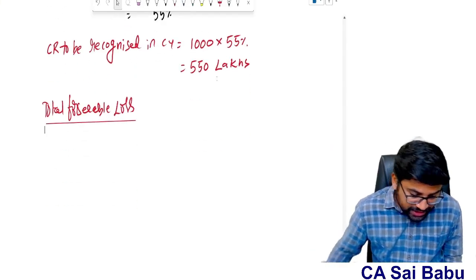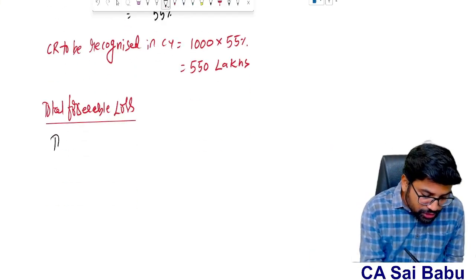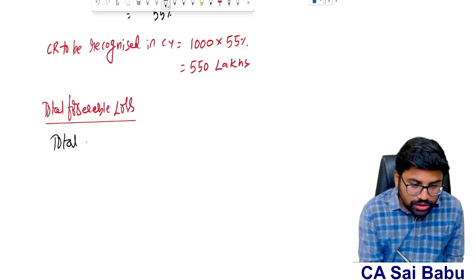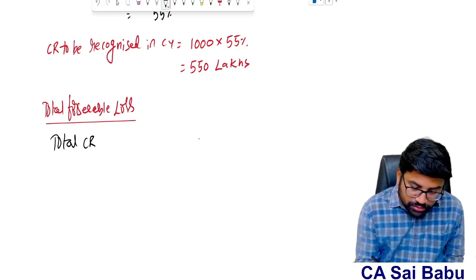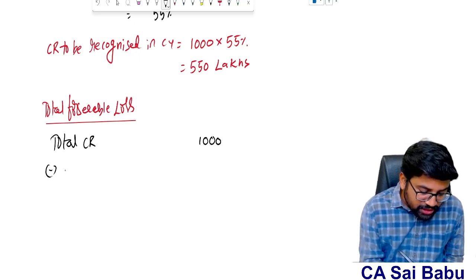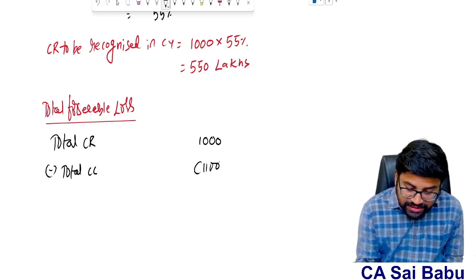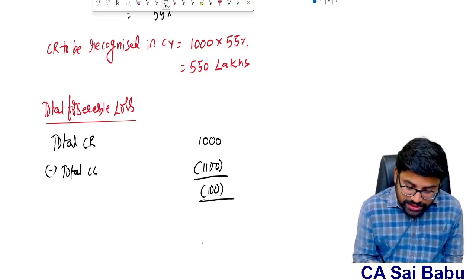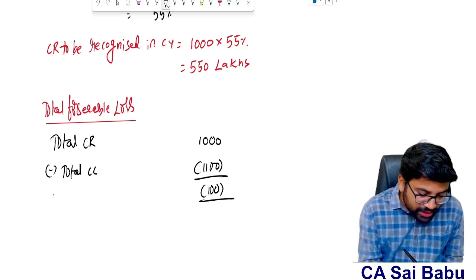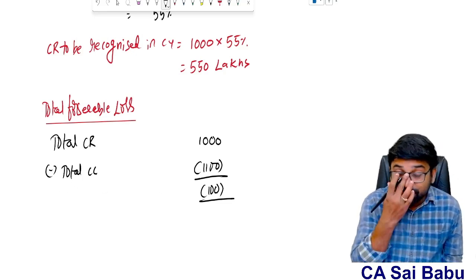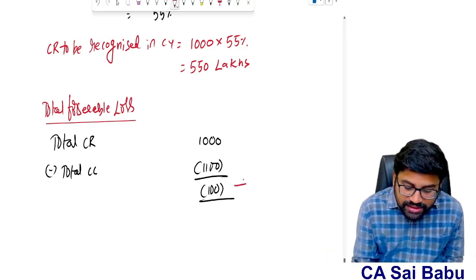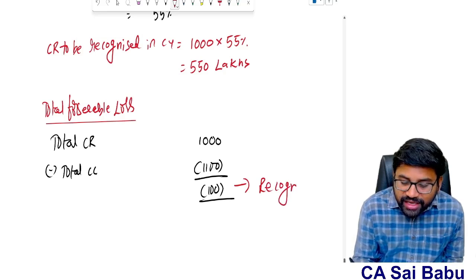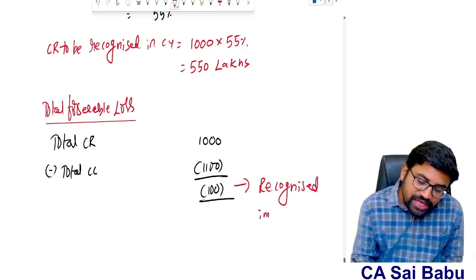So I need to check, sir, what is my total contract revenue? 1000 lakhs. What is my total contract cost? 1100 lakhs, sir. So what is the loss I am expecting? 100 lakhs. This is my total loss. Very, very important, sir. Therefore, AS 7 says this has to be recognized immediately. Immediately I need to recognize it, sir, as an expense.